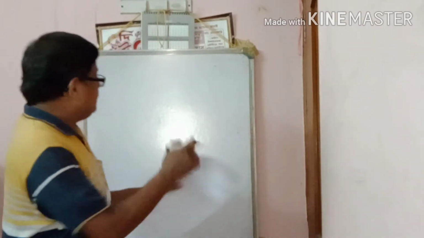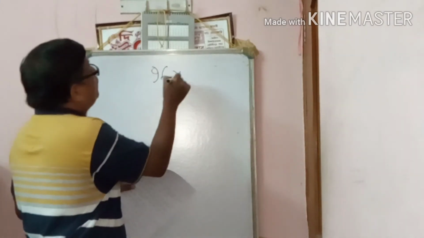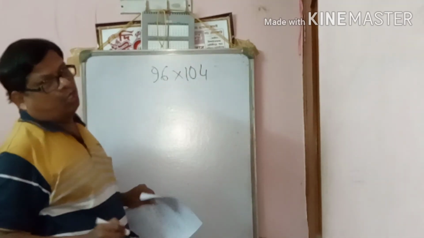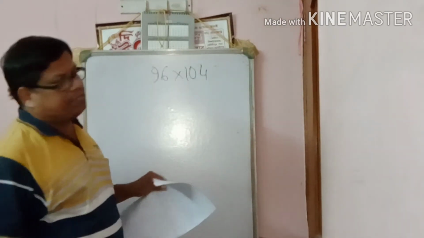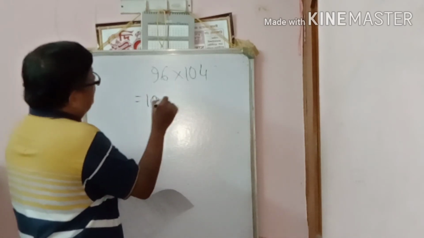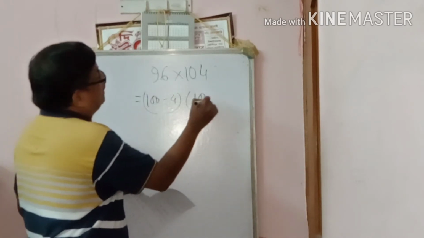Now 96 into 104. All of you know the formula a plus b, a minus b. We can write 100 minus 4 into 100 plus 4.